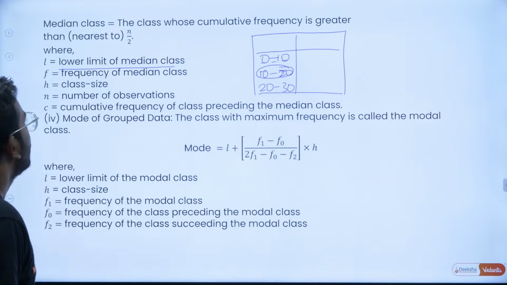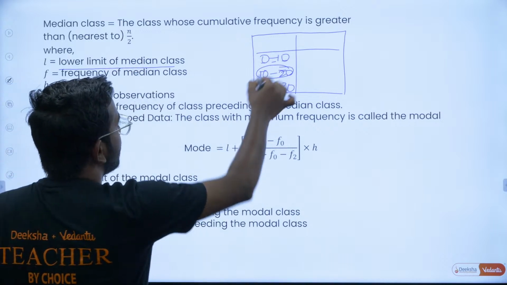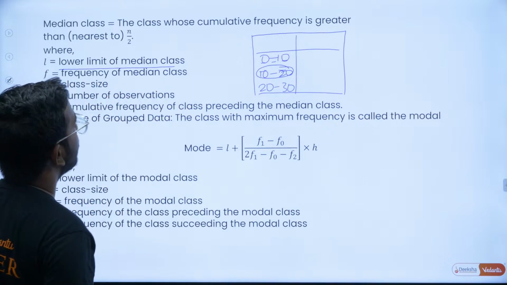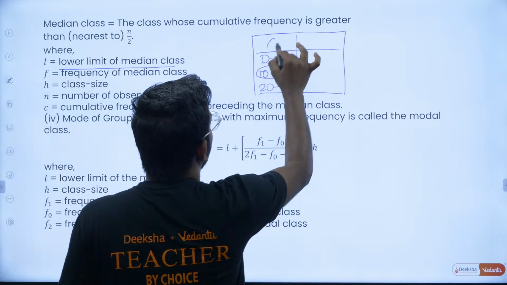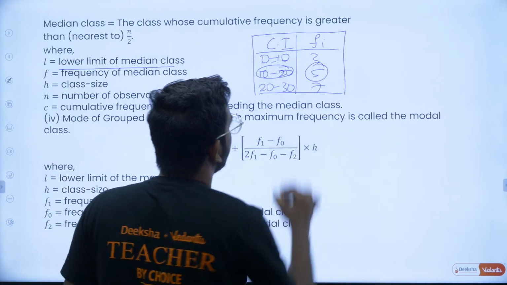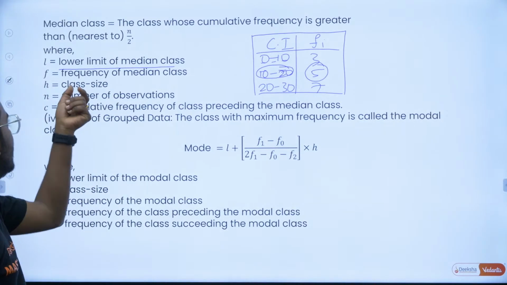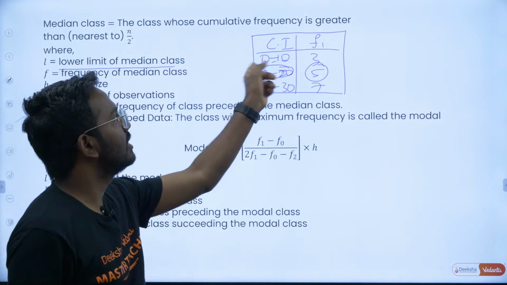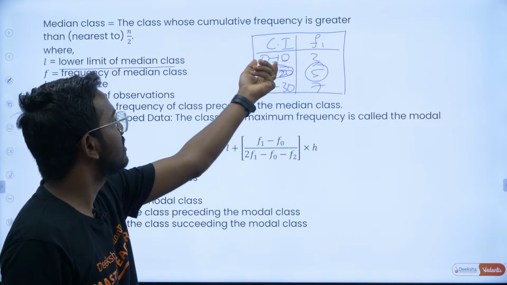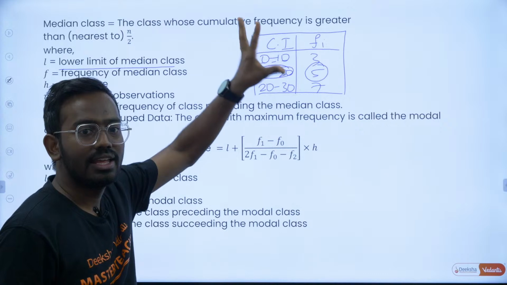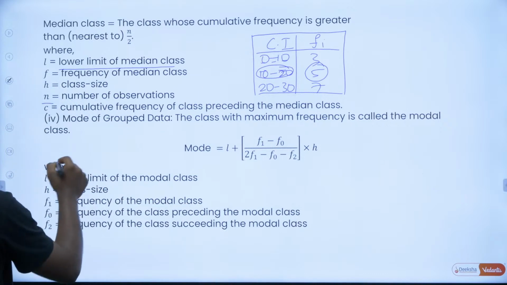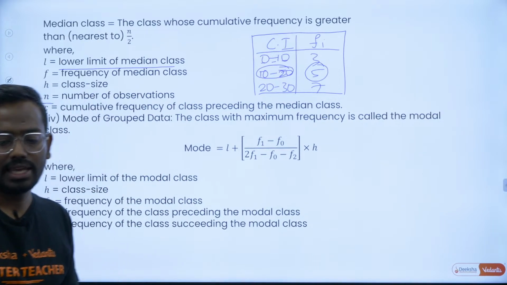So L is the lower limit of the median class; if the median class is this, the lower limit is 10. Similarly, F is the frequency of the median class. They will give you the class interval and the frequency, so if this is 3, 5, 7, that is the frequency of the median class. H is the class size. Class size means 0 to 10 is the class, so that is 10. Here it is also 10 and 10. Class size means the width of the class; for 0 to 5, the class size is 5. And n is the number of observations, so you have to take care of that.